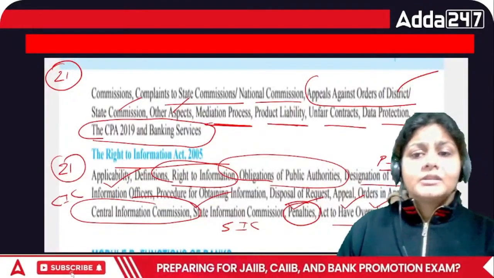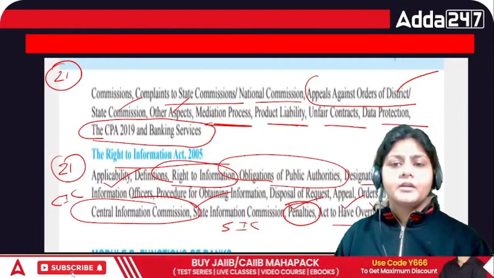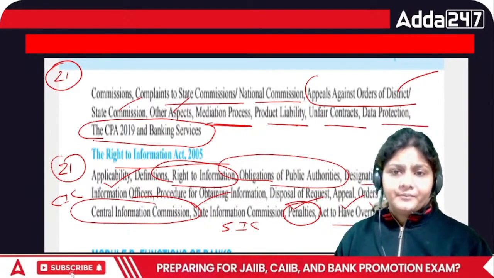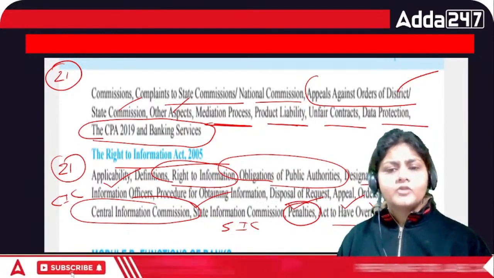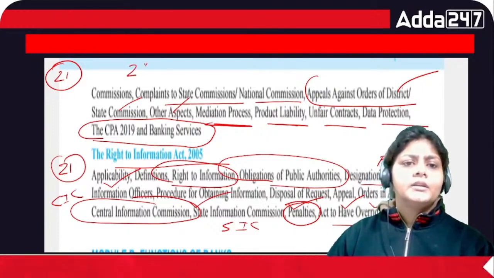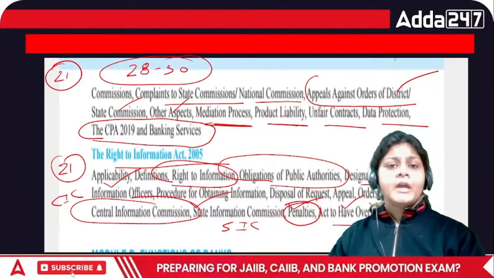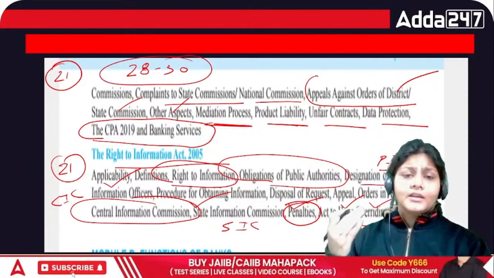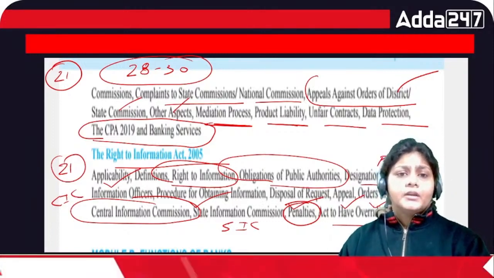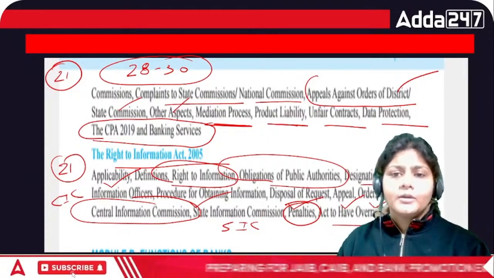Okay, so these are your chapters, 21 chapters you have in your module. Total 21 chapters. So approximate weightage you are having is around 28 to 30 marks. Of course it is having a very huge weightage, and you can even relate whatever you are going to cover in this module to your day-to-day banking, right?